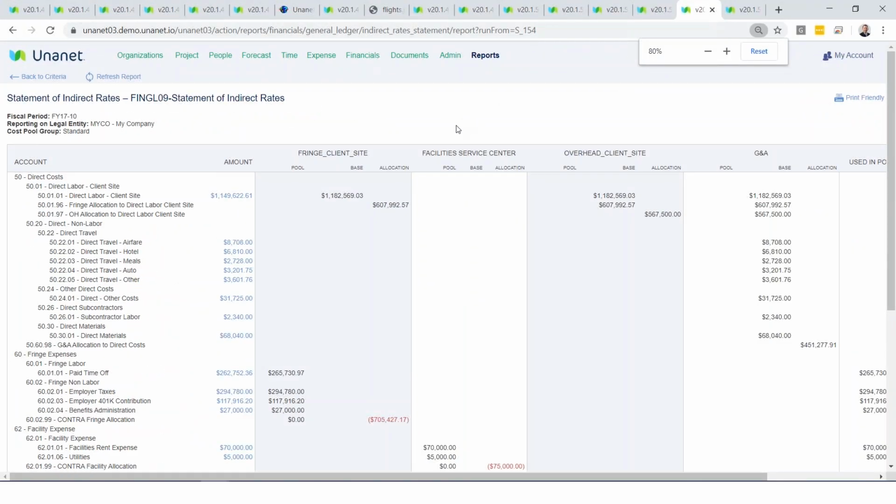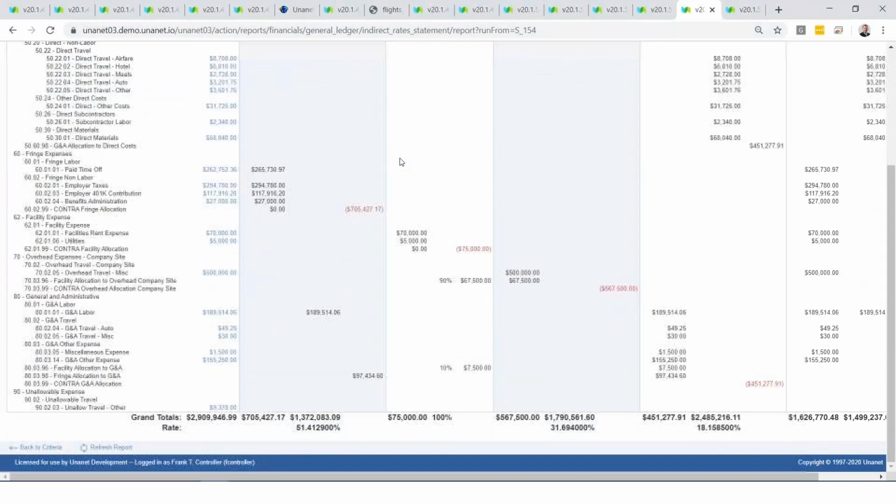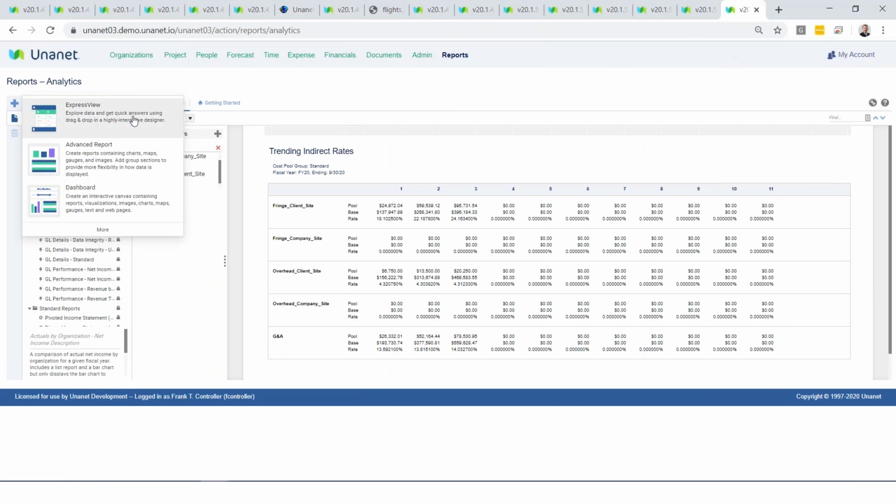One of the requirements of most project-based businesses is the ability to calculate indirect rates and spread those indirect costs across those projects, like I showed earlier. This is an example of one of those reports, showing how we're calculating the fringe, overhead, and G&A. You can have as many different cost elements, cost structures, and cost pools as you'd like, as sophisticated a structure or as simple a structure as you desire, and you can see those rates at the bottom. And if that's not enough, we have a custom BI and analytics solution embedded within Unanet, and each end user can create the custom reports that they need.